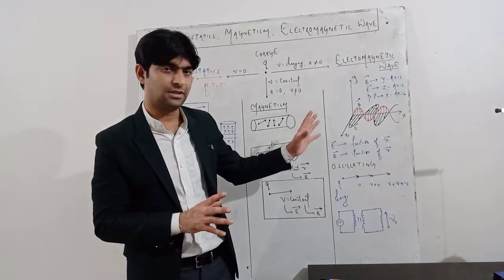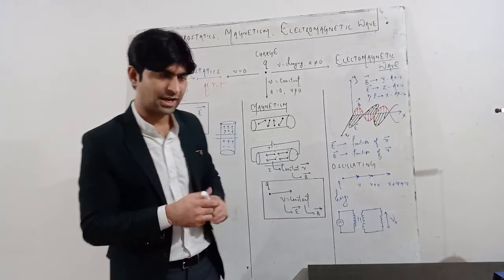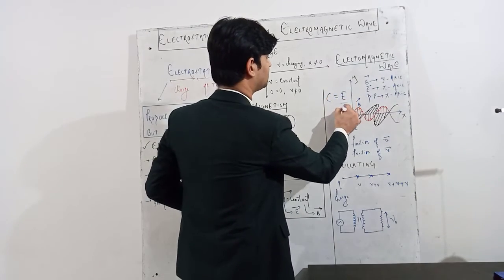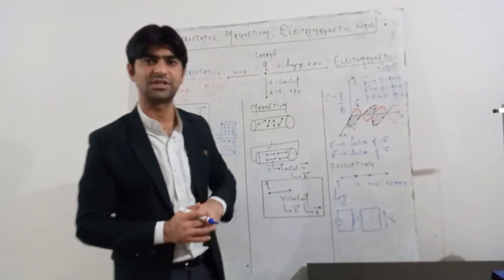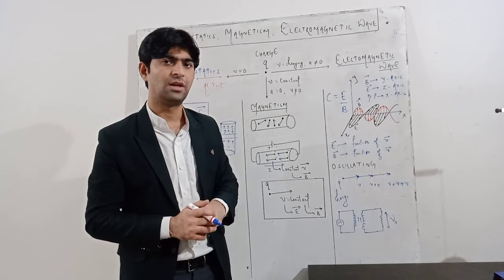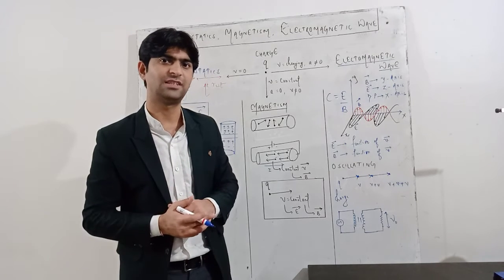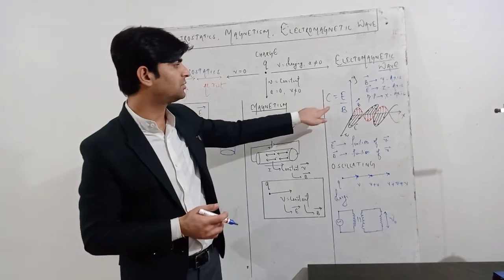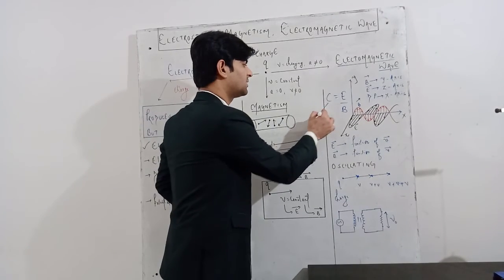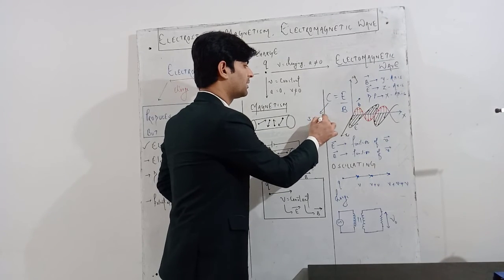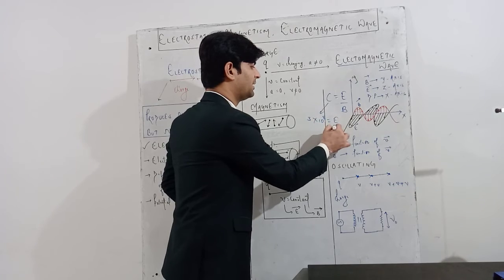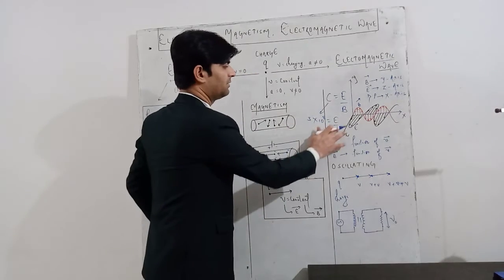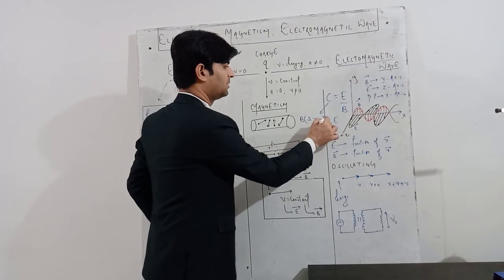But in this case, for an electromagnetic wave, this is the relation: C equals E by B. C stands for the speed of the electromagnetic wave. Light is also a kind of electromagnetic wave. The speed is approximately 3 into 10 to the power 8 meters per second. So C, which is 3 into 10 to the power 8, equals E by B. Here you can see B gets multiplied, so I will just write B here.